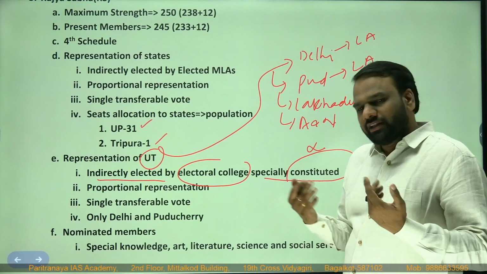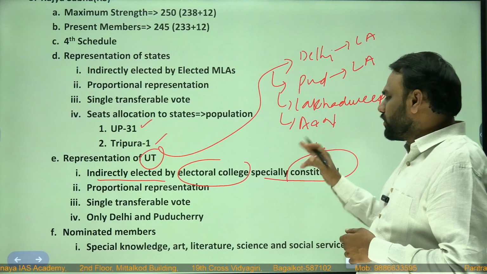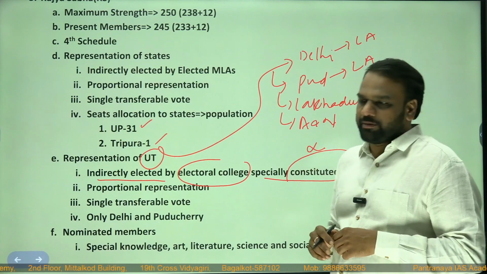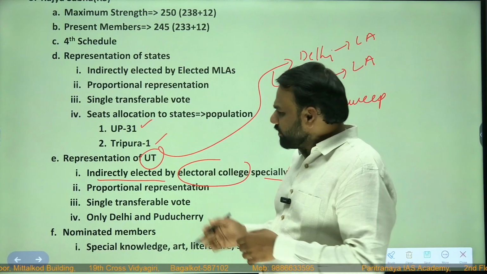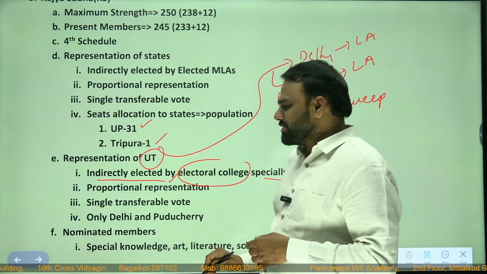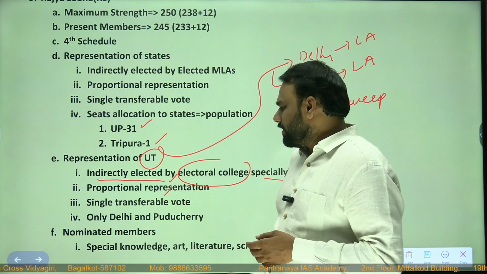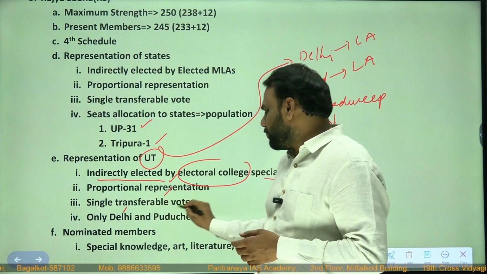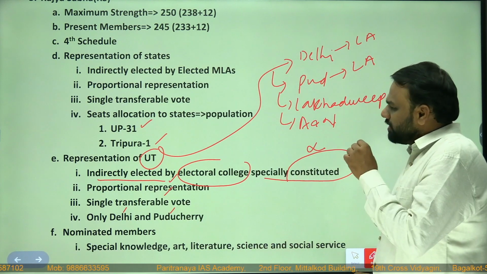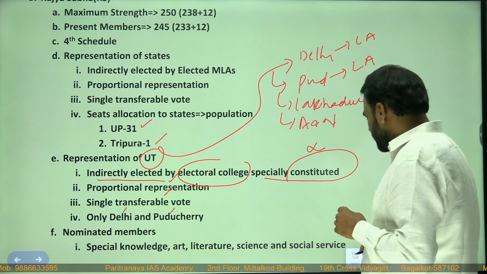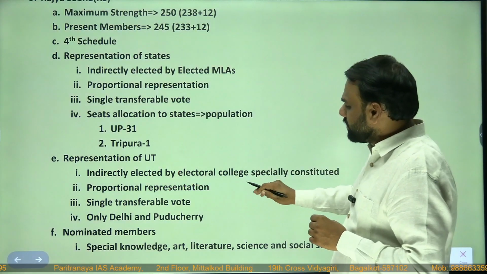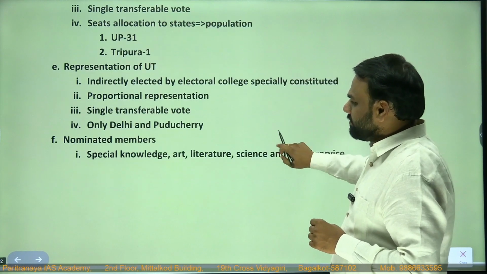So how are they elected? They are also indirectly elected by an electoral college specially constituted for that purpose. The representation of union territories is also through proportional representation and single transferable vote. We also discussed that only Delhi and Puducherry have legislative assemblies. Other union territories do not have legislative assemblies.